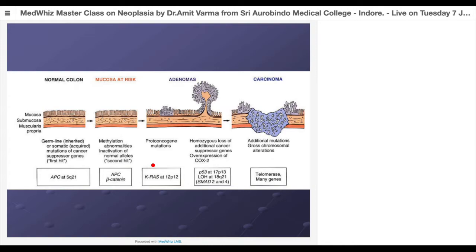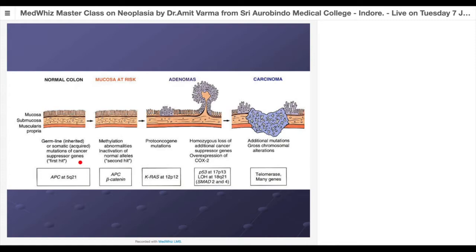Suppose somebody is genetically carrying a single mutation, that is a germline mutation, inherited. So the APC gene is getting affected. Now APC is basically a tumor suppressor gene. So if this is mutated, we know that if you mutate a tumor suppressor gene, it gets inactivated. That allows unchecked action of growth promoters. So that is the first level which the patient is carrying. Later on, there are methylation abnormalities and inactivation of the normal allele. So these are recessive genes, right? APC is a recessive gene.